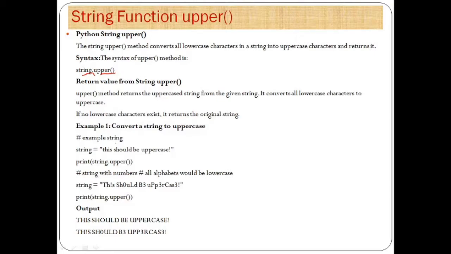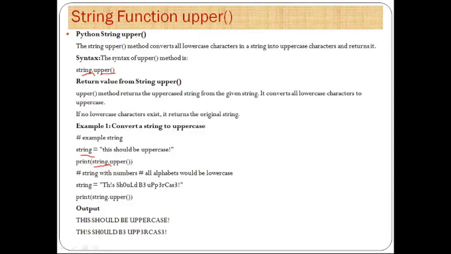For example, here we have to convert a string to uppercase letters. This is our input string, and we have written in that string "this should be uppercase". Using the print function, we are implementing this upper function, or upper method, string dot upper. First we will see the output of this first print statement.